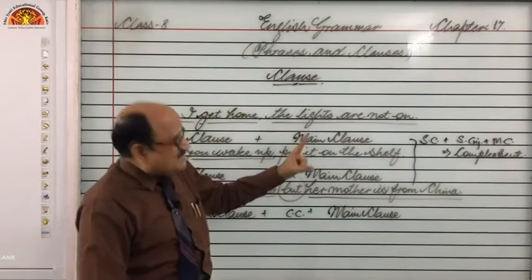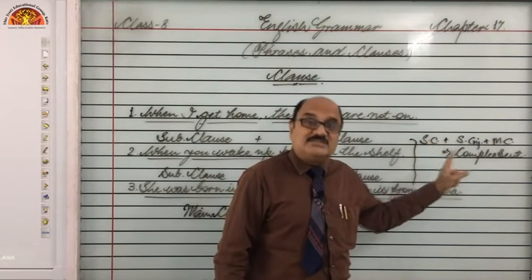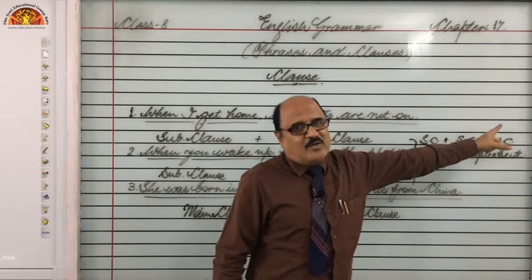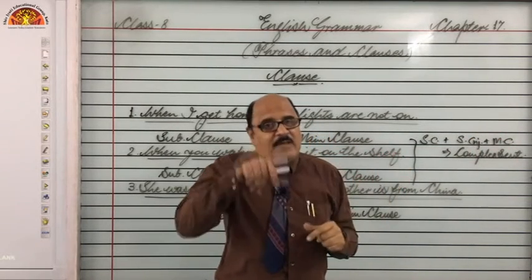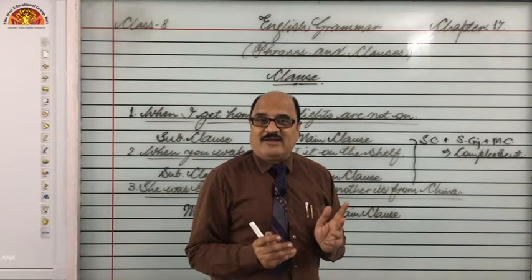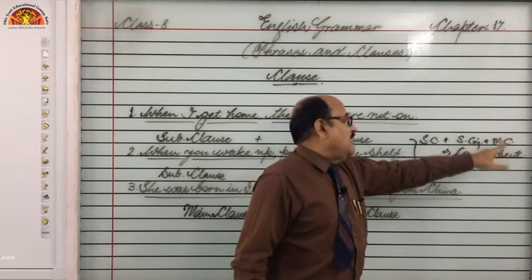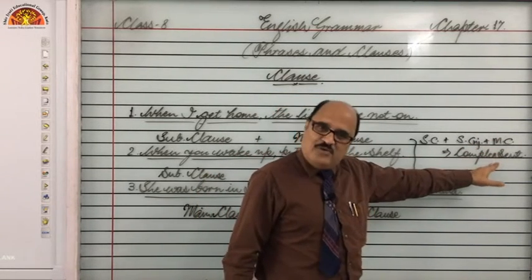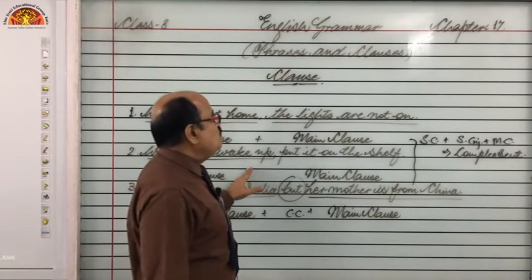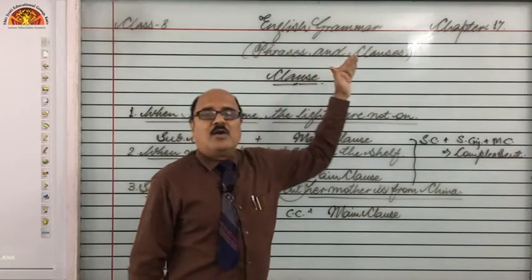But in the complex sentence, one is subordinate clause and one is main clause, means one is dependent clause, one is independent clause, and the conjunction between them is subordinating conjunction. So we can say such kind of sentence will be known as a complex sentence. Have you got it? So these were very simple examples to make the difference between phrase and a clause.